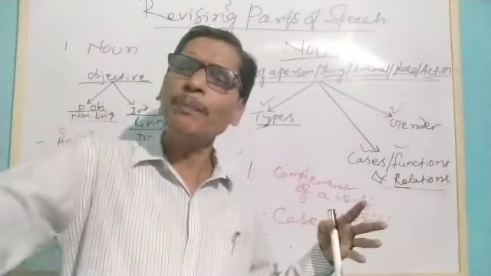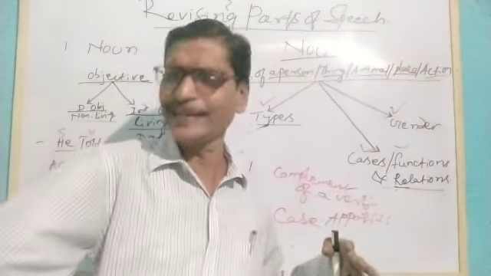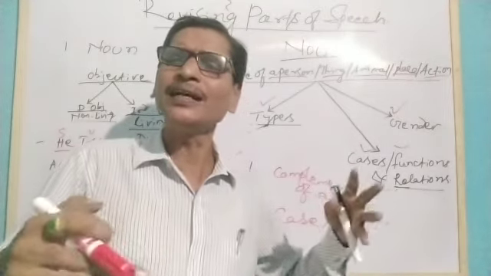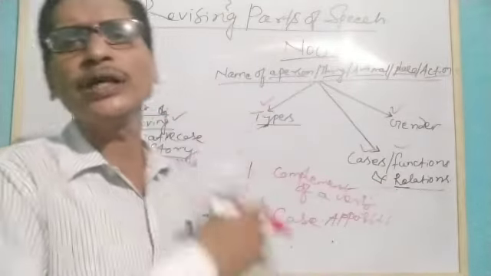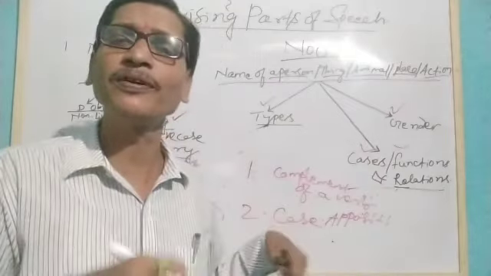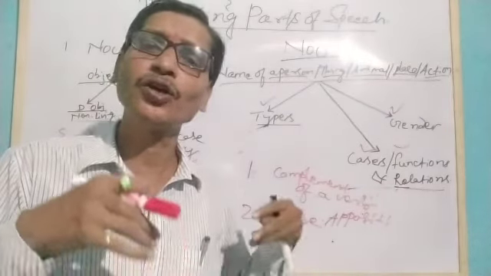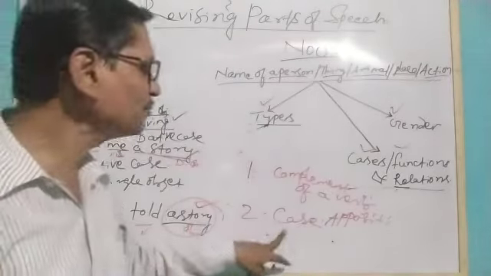Because Hari is a boy, Hari is a student, Hari is coming, Hari is reading now, Hari is playing with a computer or mobile or whatever. You can say we have to complete the sentence. Therefore, some subjects are functioning as the complements of verbs. Those were linking verbs. And similarly, case